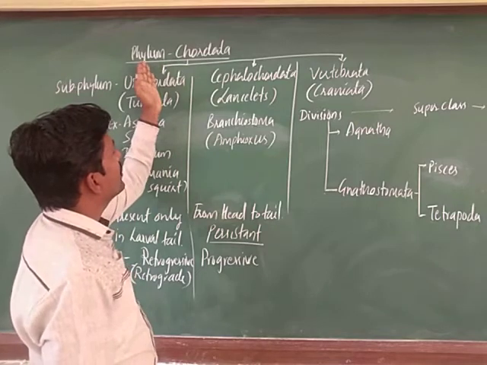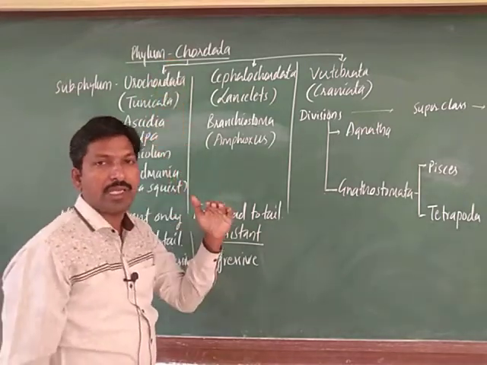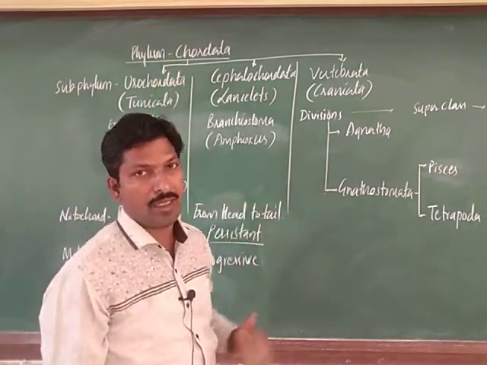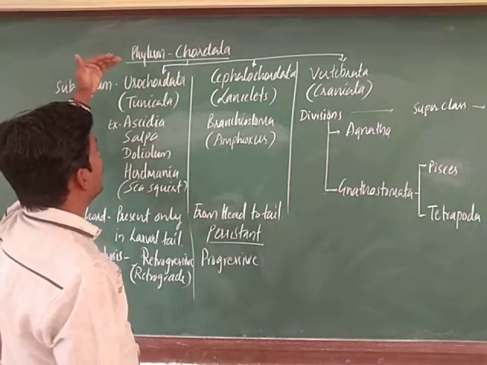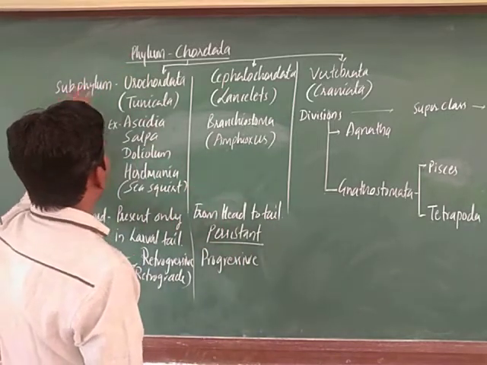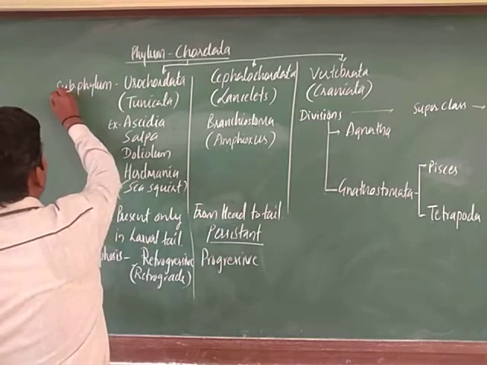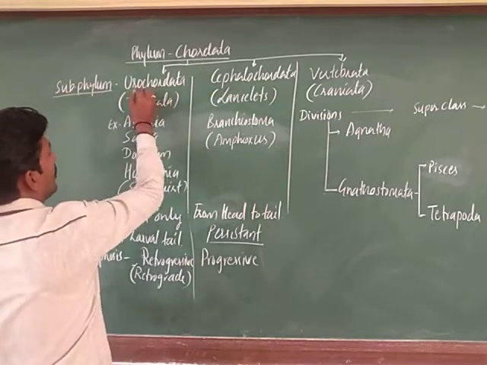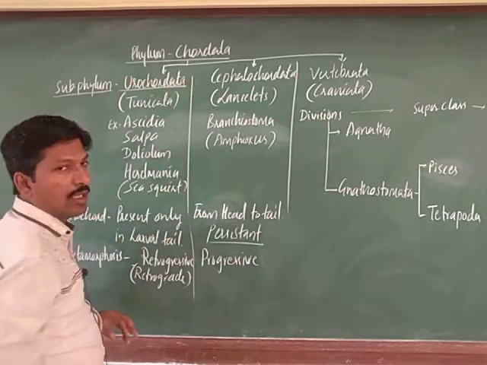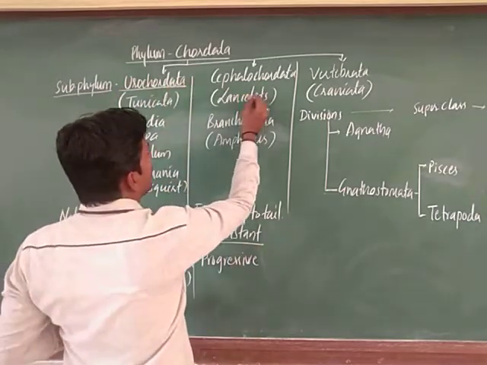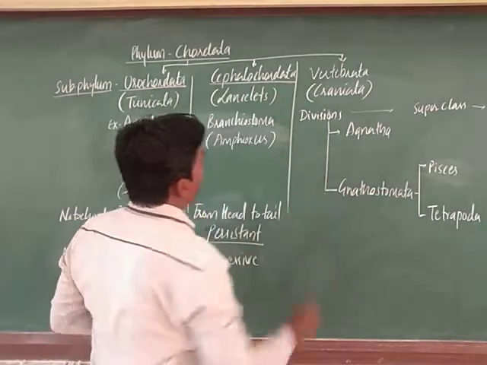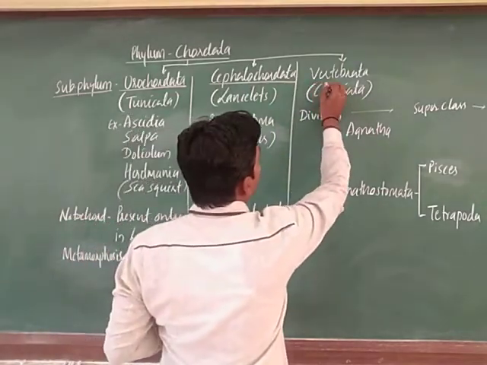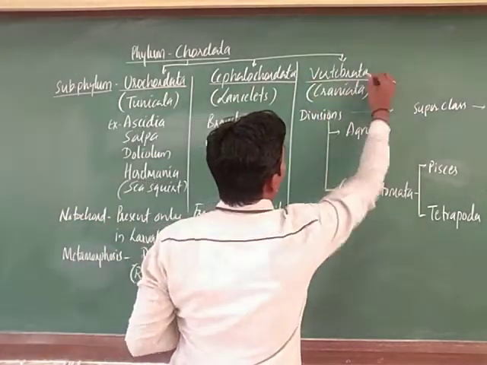As per the taxonomic hierarchy, kingdom, then phylum, next subphylum. So there are 3 subphyla: Urochordata, Cephalochordata, and the third one, Vertebrata, right.